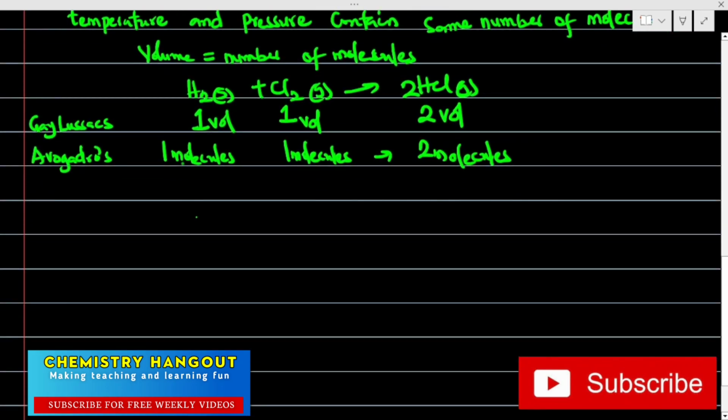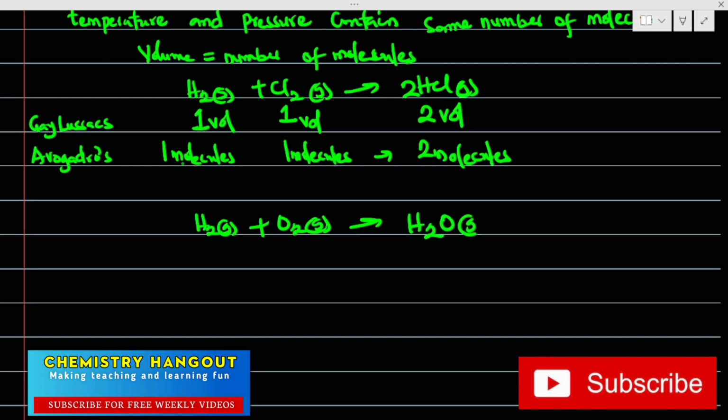We did another one: hydrogen gas plus oxygen gas, giving us H2O as a gas. Balancing the equation, we have 2 here and 2 here. According to Gay-Lussac, this will be 2 volumes combining, this will be 1 volume, and this will be 2 volumes.